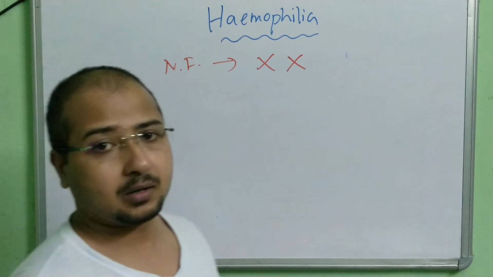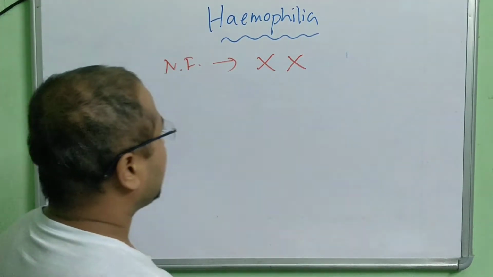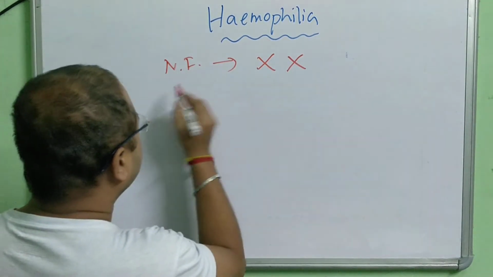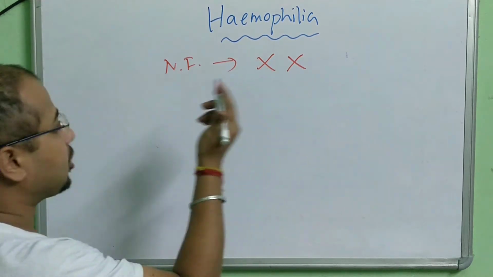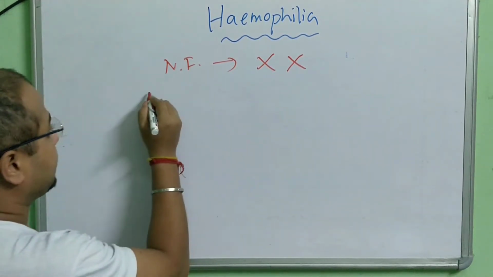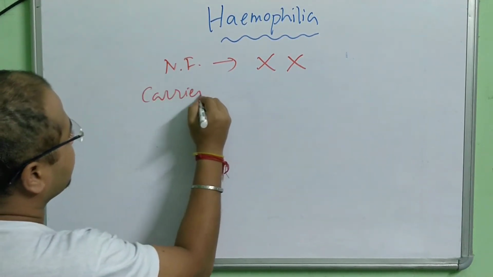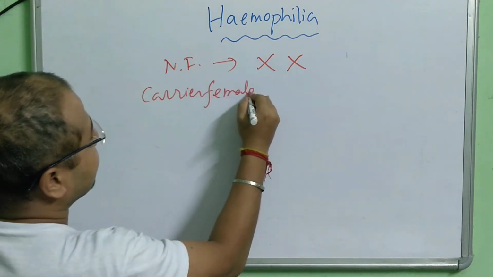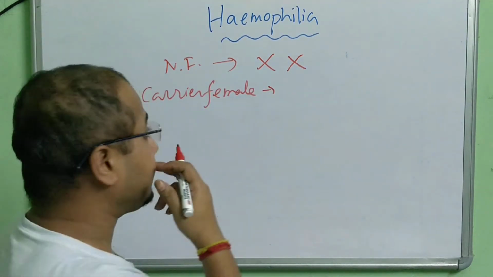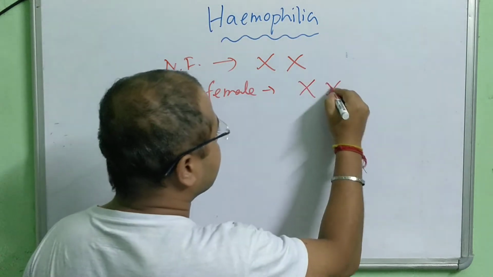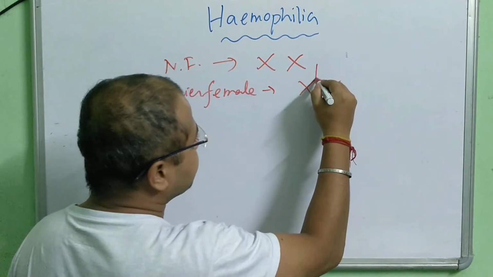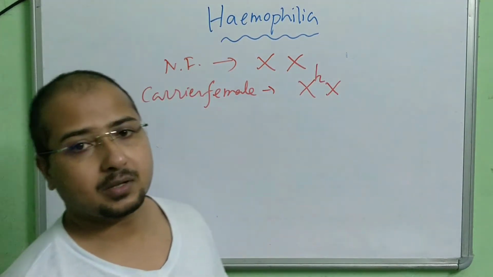So normally, if we look at the normal chromosome combination of a normal female, what is the chromosome combination? XX, right? Now what would be the pattern of chromosome combination of a carrier female? I said that the female is mainly the carrier of this disease, right? So the chromosomes will be XX, but here one X chromosome will be affected by hemophilia.